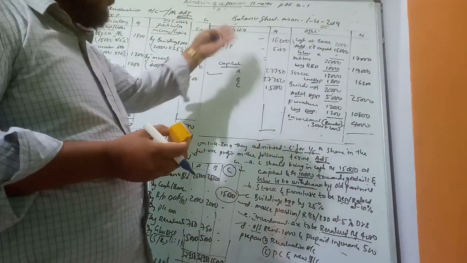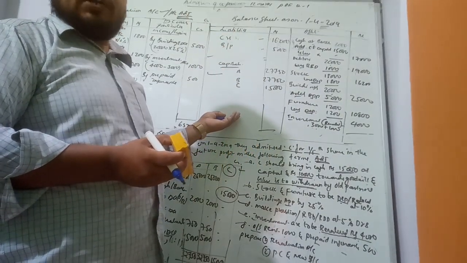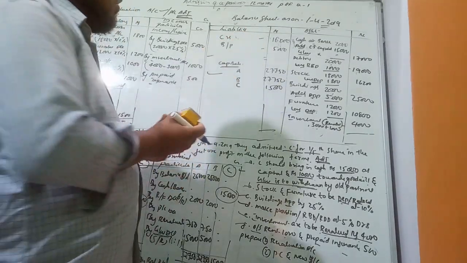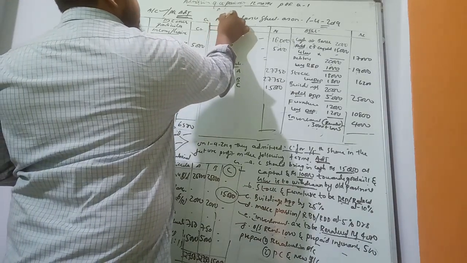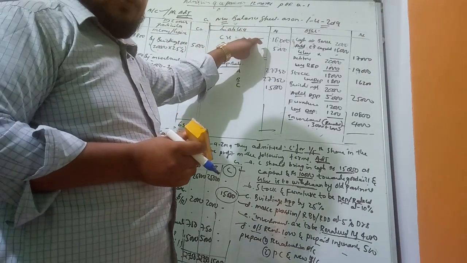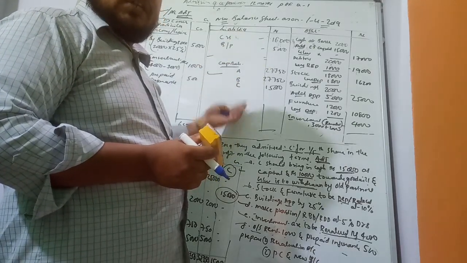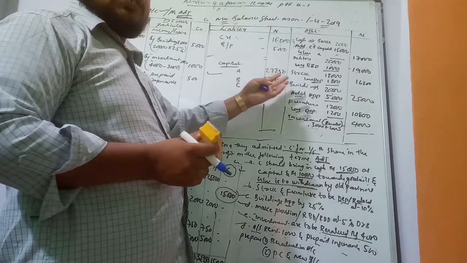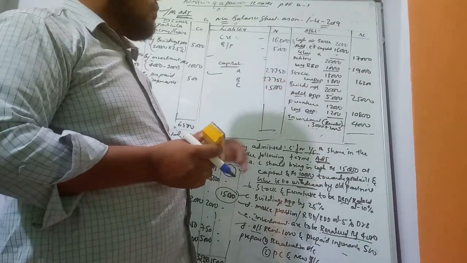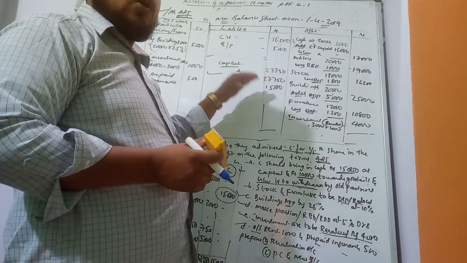So with the help of the old balance sheet only, I have prepared the new balance sheet. I have taken the old balance sheet only, and the adjustments we have taken: depreciation I have minused and appreciation I have added. Now, after revising the old balance sheet, come to the adjustments.